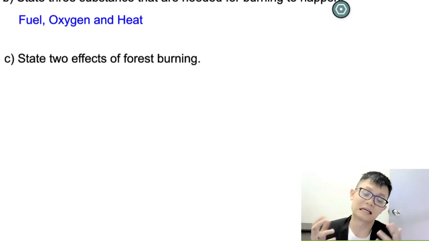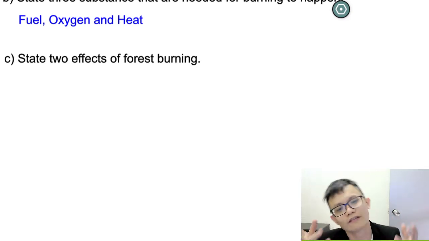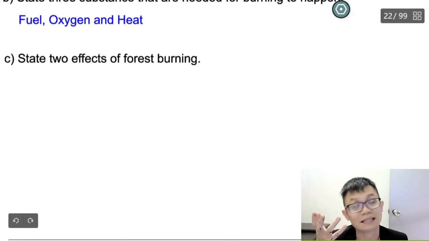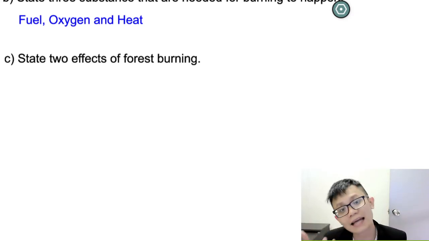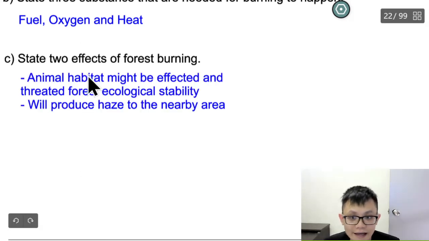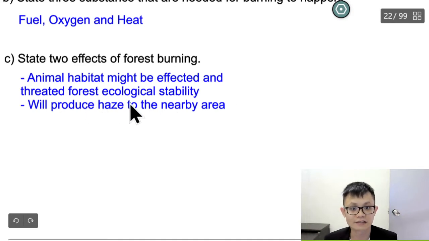So a lot. You must be able to do this question because there are many answers towards this question. So I choose that animal habitat might be affected and threaten forest ecological stability, or will produce haze to the nearby area.